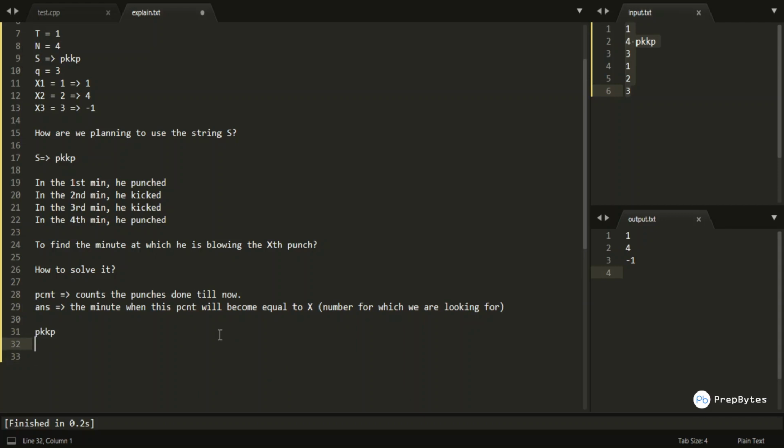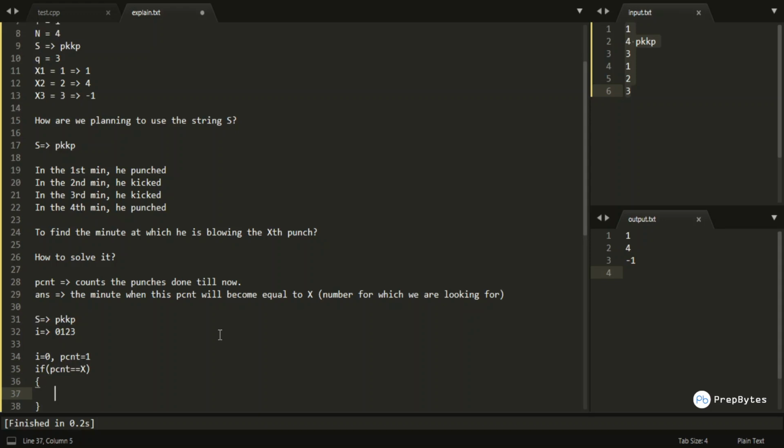So how would I move through this logic? At every iteration, this is my s and these are the indices 0, 1, 2 and 3. When i is 0, my p count would be 1, and I will check whether p count equals x or not. If p count equals x, then I will simply mark the answer as i plus 1.